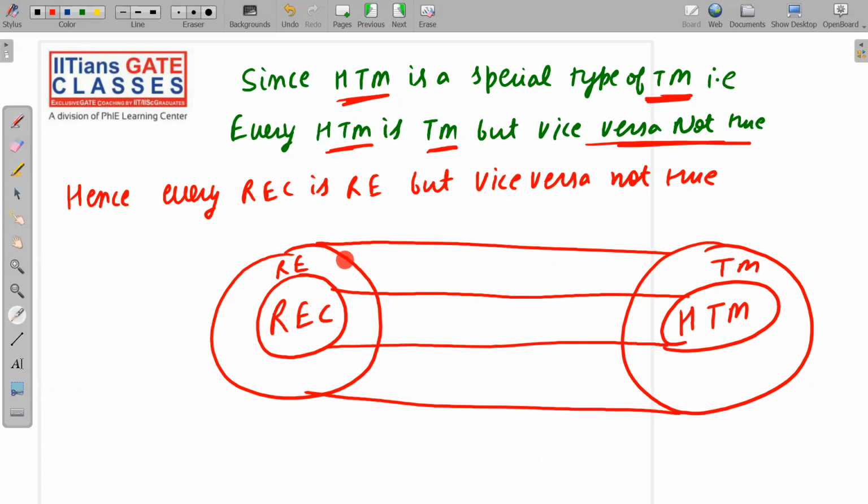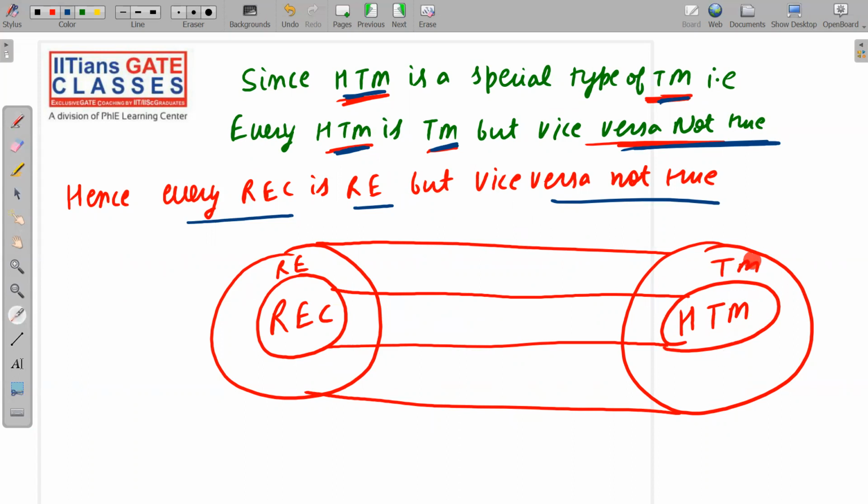Every recursive language is RE, that is, recursive enumerable, but every recursive enumerable language is not recursive. See here carefully: every REC is RE, but vice versa is not true. Let me say it again. Since a halting Turing machine is a special type of Turing machine, every halting Turing machine is a Turing machine, but vice versa is not true. If you are not able to get it, please rewind the video and watch it again. Otherwise, the video will be very lengthy, and I'm not going to repeat again and again.